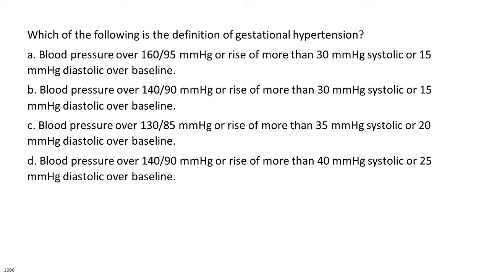C. Blood pressure over 130/85 mm of mercury or rise of more than 35 mm of mercury systolic or 20 mm of mercury diastolic over baseline. D. Blood pressure over 140/90 mm of mercury or rise of more than 40 mm of mercury systolic or 25 mm of mercury diastolic over baseline.